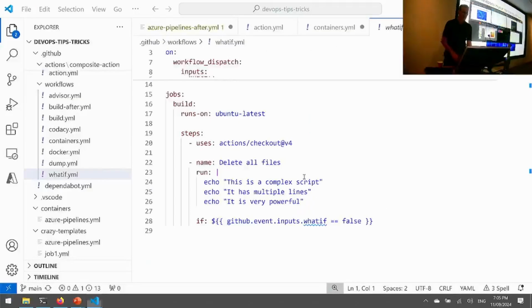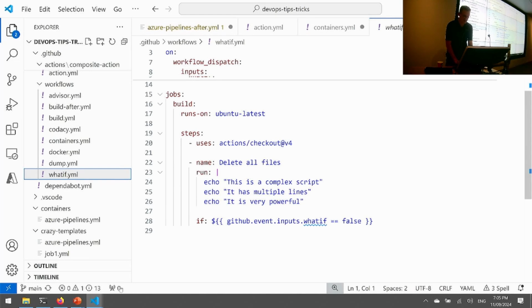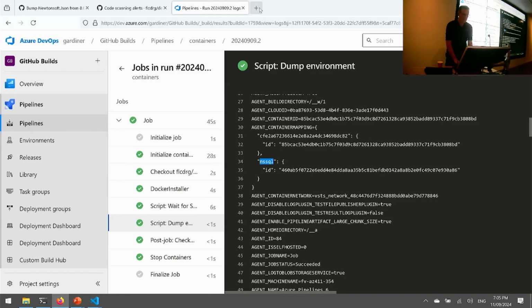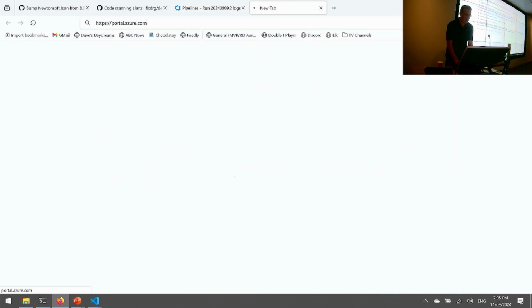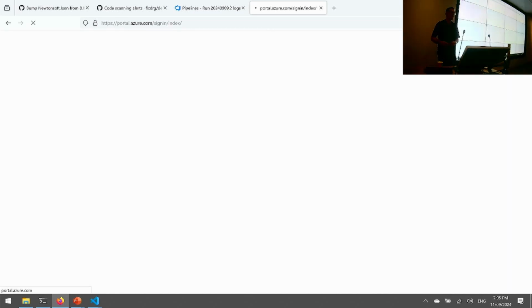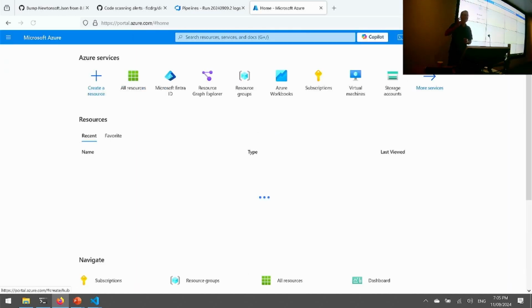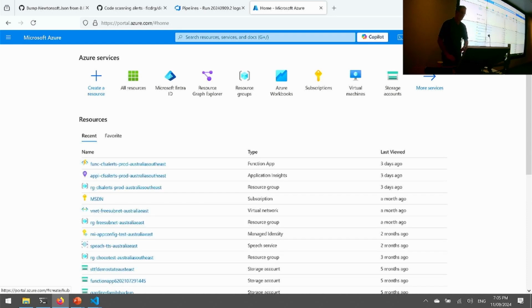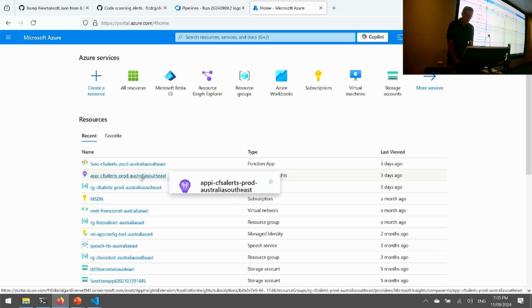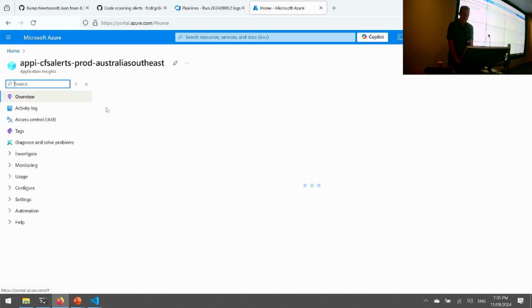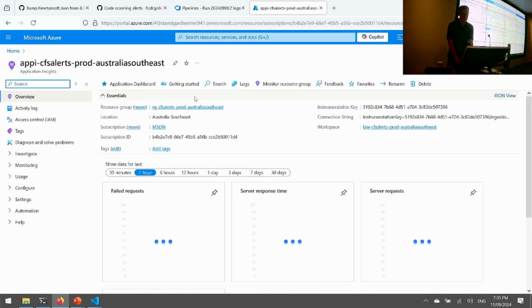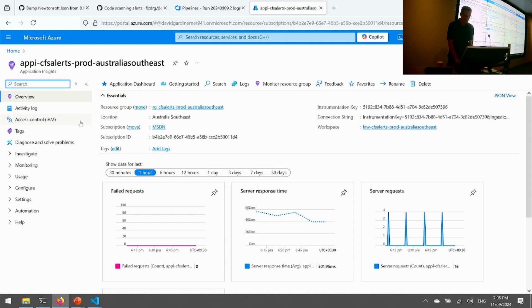In Azure, and I should have logged into Azure, I forgot to, if you're deploying an app service or an Azure function or a few other things using one of the Azure Pipelines tasks, this actually does it for you. So I've got an App Insights instance here, and I did do a deploy.